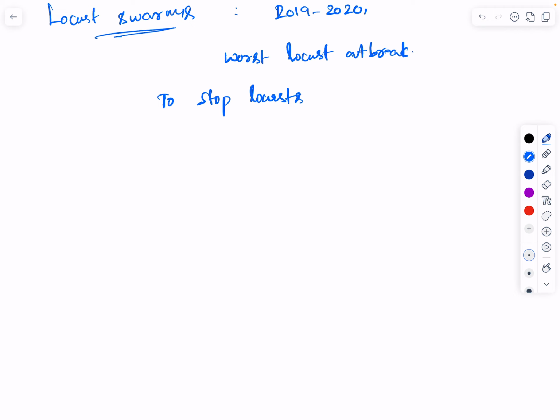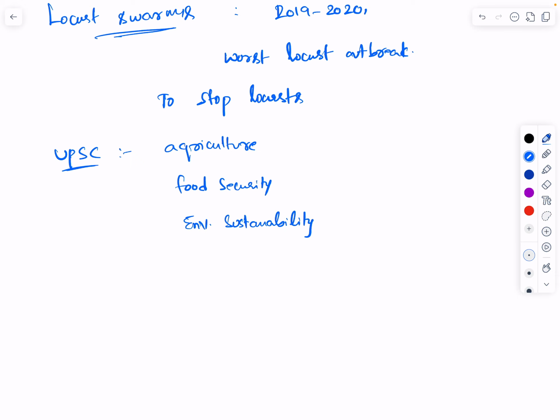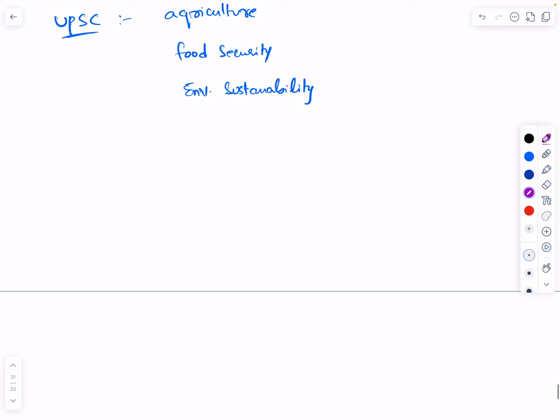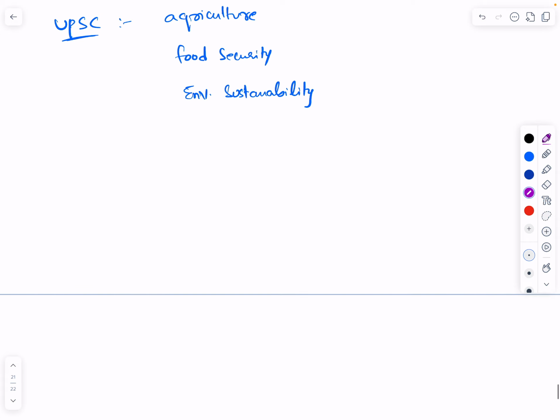Now, why is it very important for you as UPSC aspirants? Because it talks about agriculture, food security, and also environmental sustainability. So you can relate this topic to these three areas. Now, we will try to understand.